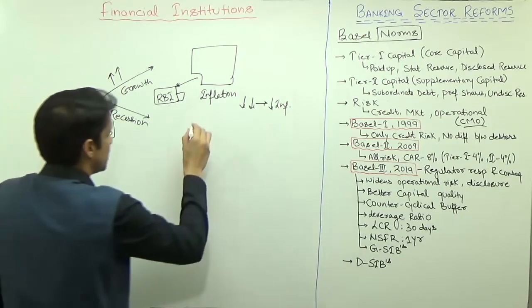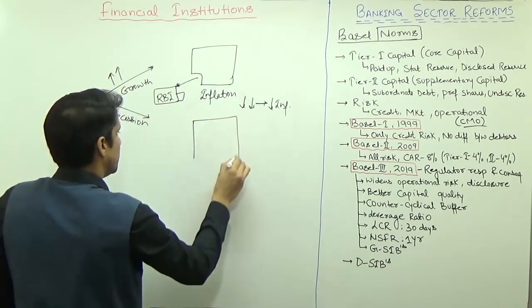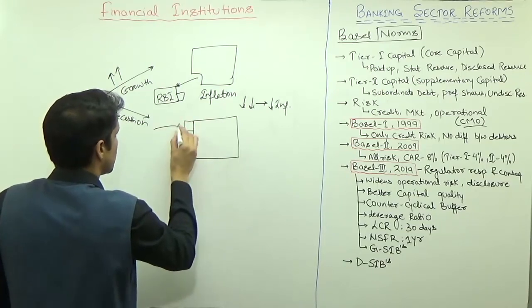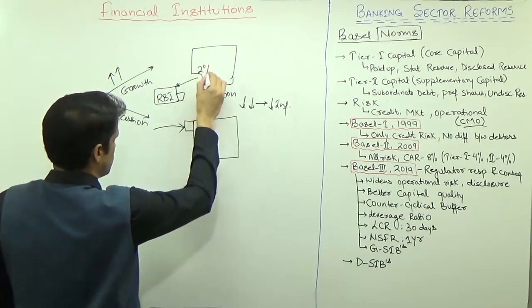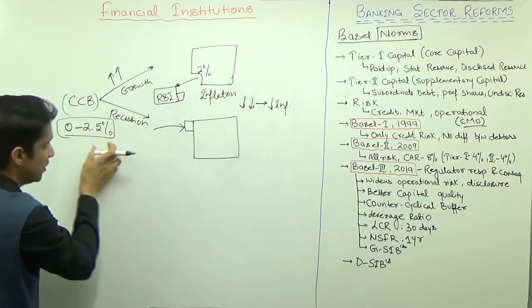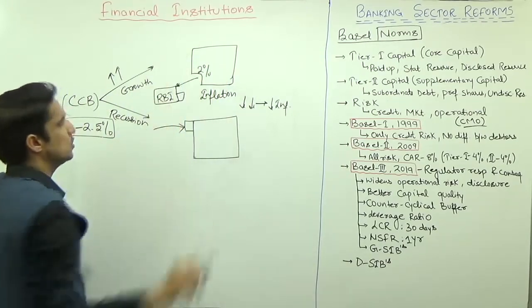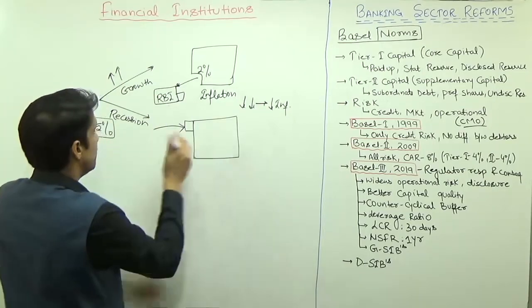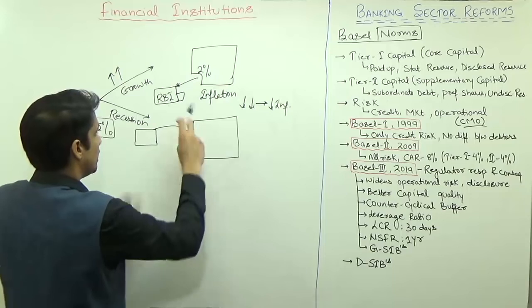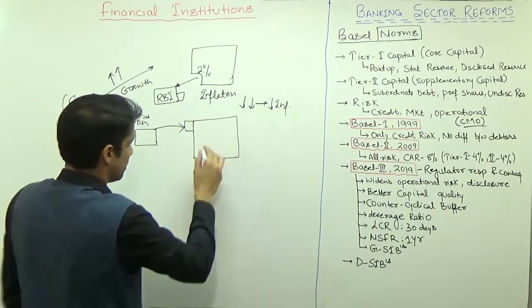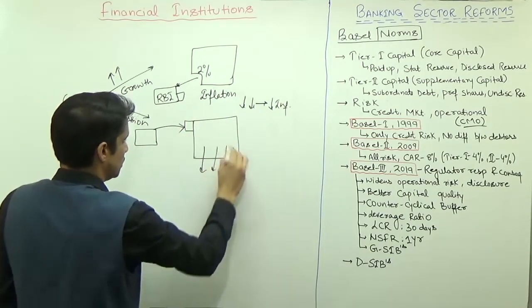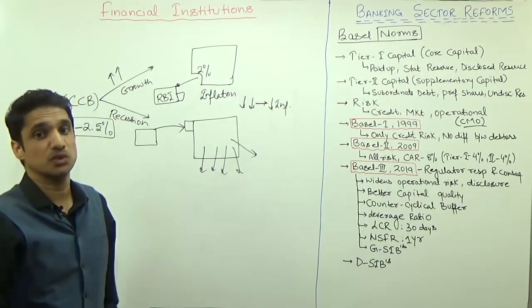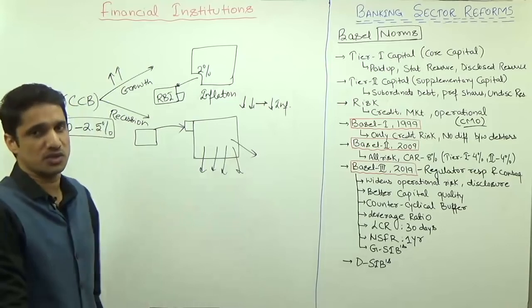And whenever there is a recession in the economy, you need extra money. Suppose RBI said for India it is 2% for this year, the maximum can be 2.5%. So this extra 2% will be released by RBI, and that can be used at the time of recession, because at the time of recession you have to increase the lending so as to increase the demand, so as to increase the purchasing power of the society.